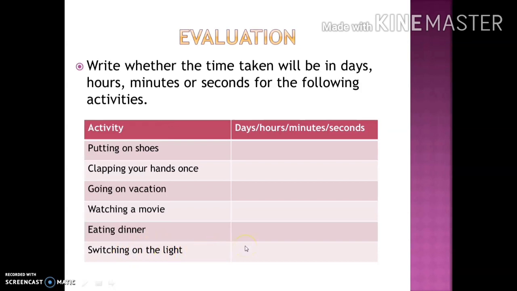So students, like this way time goes on. So students, use your time wisely because time once gone cannot be regained. Thank you.